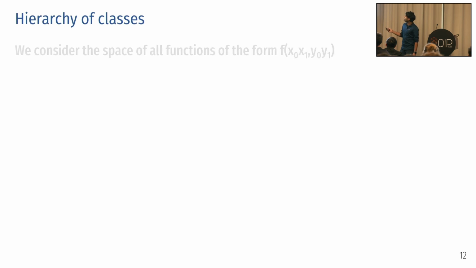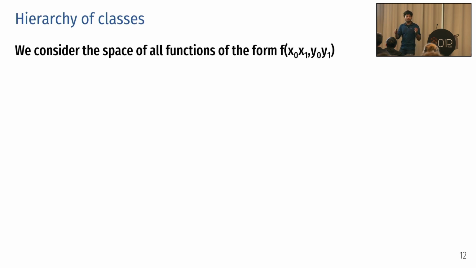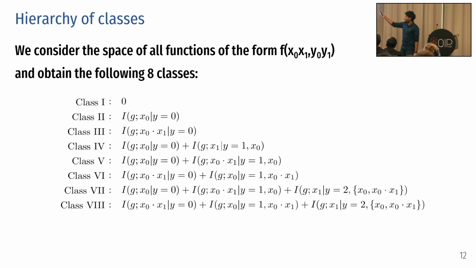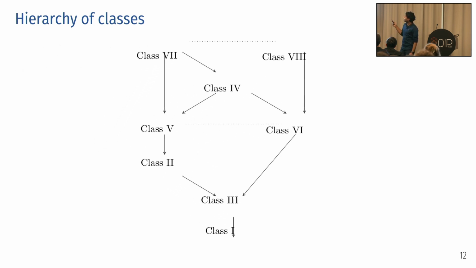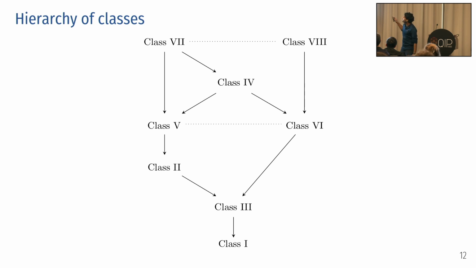Now, having said that, it seems like the statement implies an equivalent structure on the space of functions, and thus we can in some sense classify it. That's exactly what we do. We consider the space of all functions of input length 2, and we get the following 8 classes. What these are doesn't matter so much as the relative bounding power between them. We rank them in some sort of hierarchy and obtain something like that. Now these dotted lines are the reason why this is not on arXiv and I am sleep deprived.